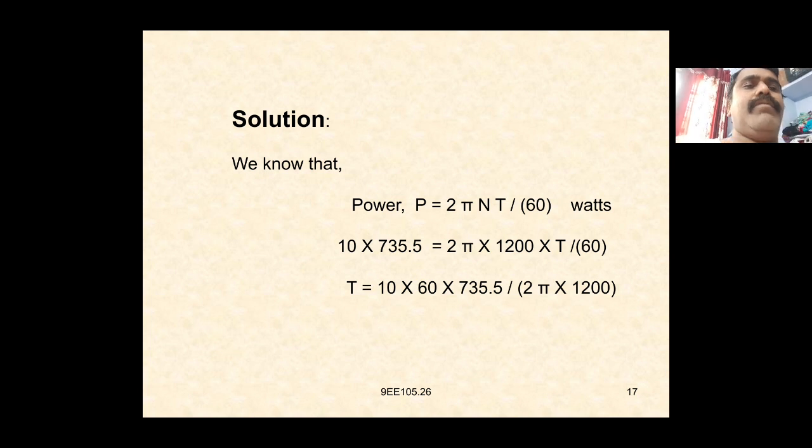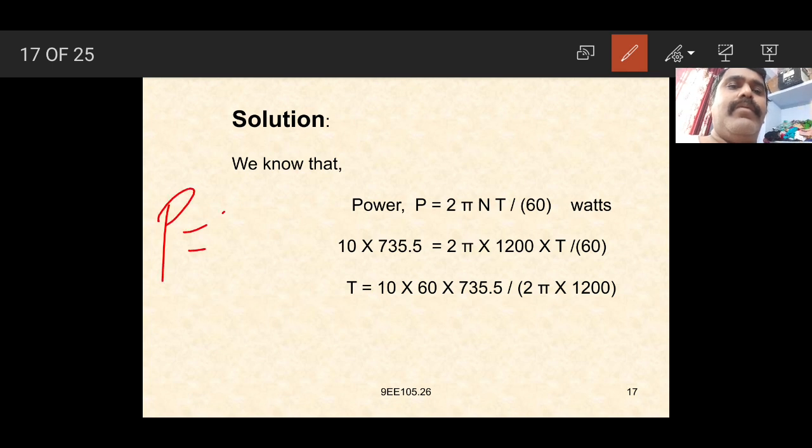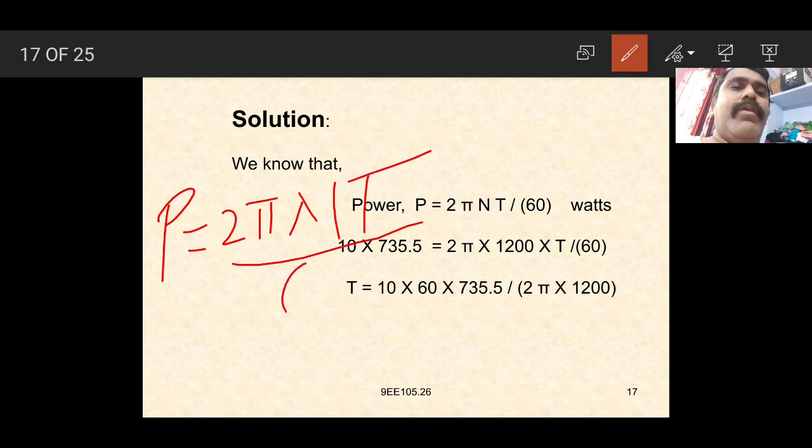P is equal to 2 pi NT by 60. We have to find the value of T, so we cross multiply.